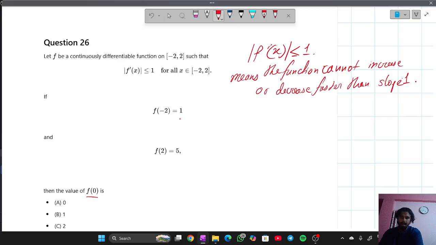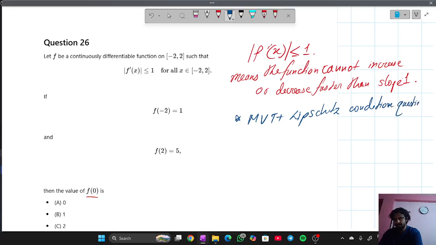Hence this question becomes a classic example of a mean value theorem plus Lipschitz condition question.